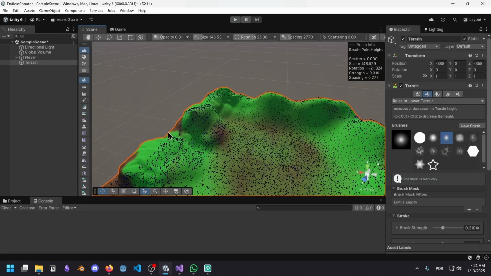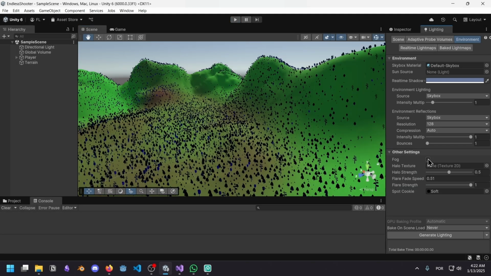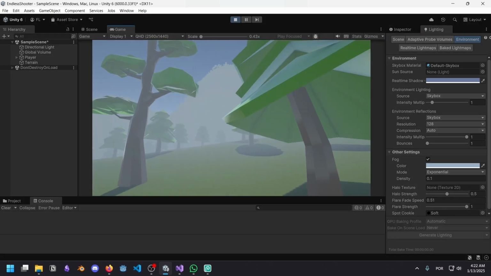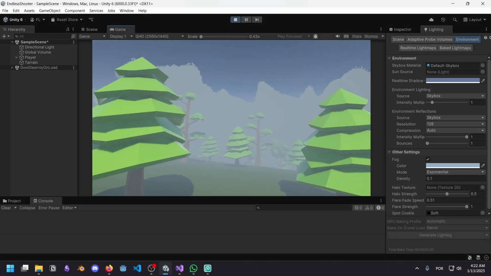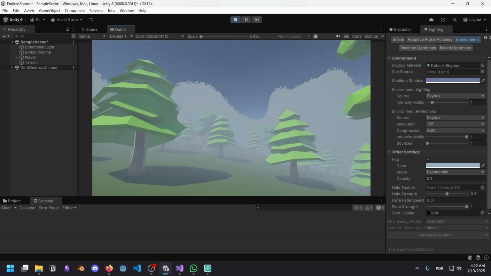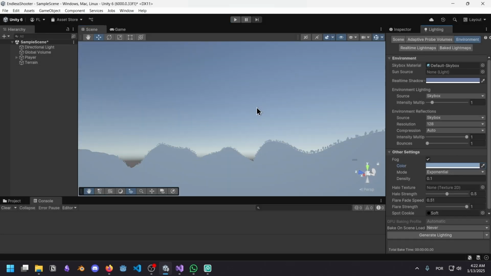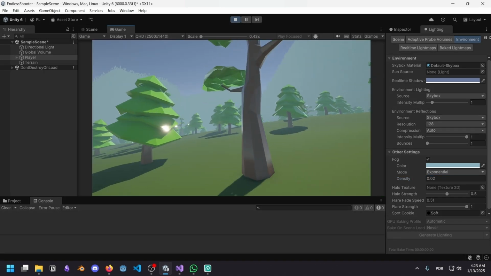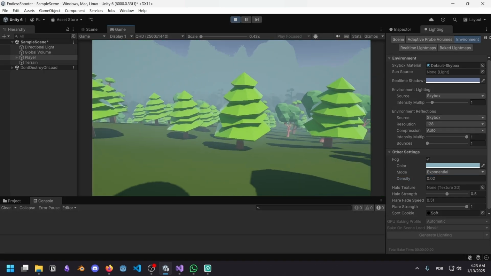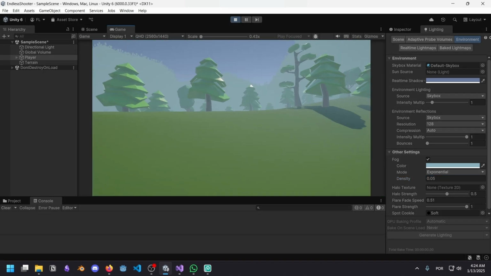The fog is gonna look better if I raise the mountains, I think. So now we enable the fog. Oh, come on. This is getting some vibes, right? This is looking good. Let me choose a different color for the fog. Maybe some green. Decrease the density. Oh man, this is so beautiful right now. This is a real masterpiece.